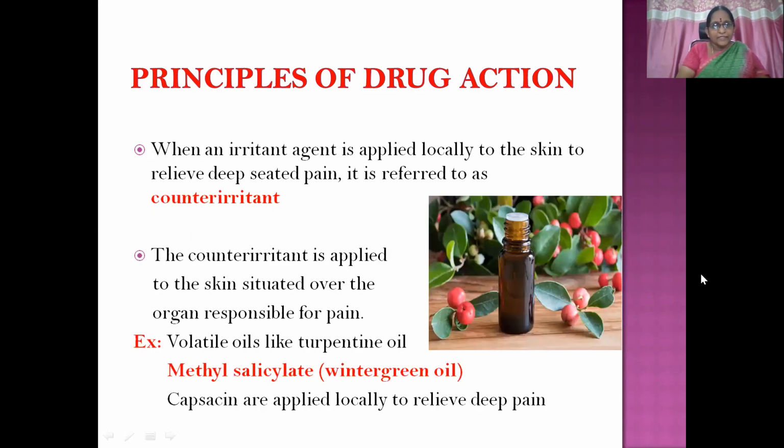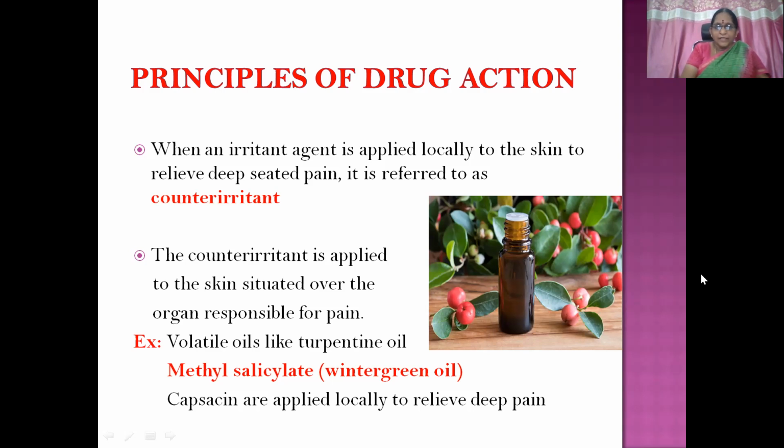When an irritant agent is applied locally to the skin to relieve deep-seated pain, it is referred to as a counter-irritant. So here, the irritant agent we are using for therapeutic application when the patient is already having deep-seated pain. So you must be seeing our grandmothers and grandfathers applying oils on the skin, especially on knee joints or any other injured areas.